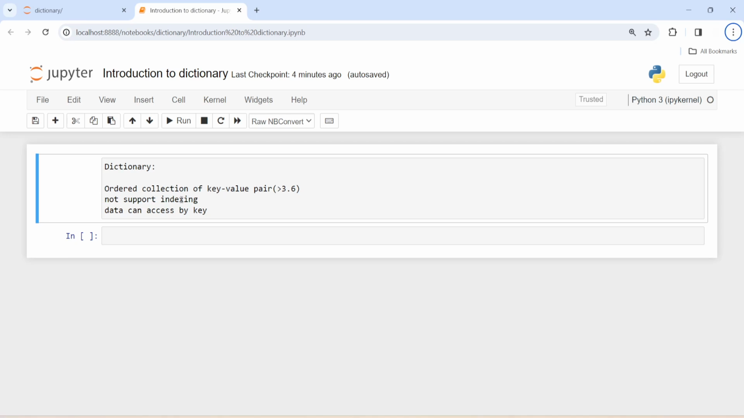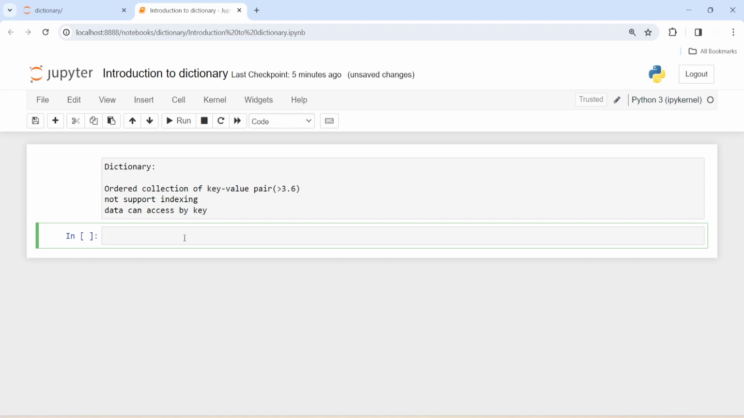But like list, dictionary does not support indexing. Like we were accessing the element of a list using an index, but in a dictionary we cannot access the element using indexes. In this, data is accessed by key, not index. So let's see what a dictionary is.